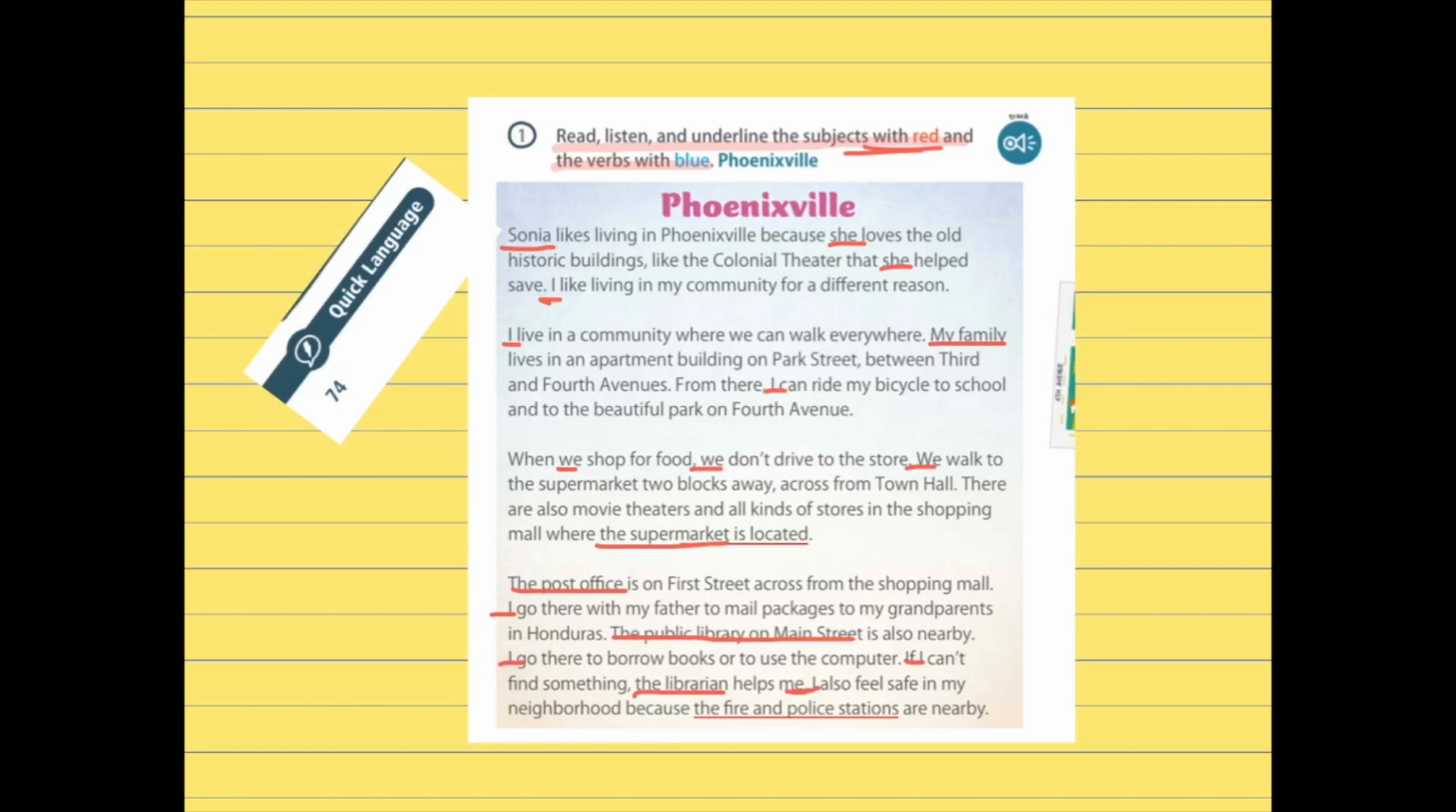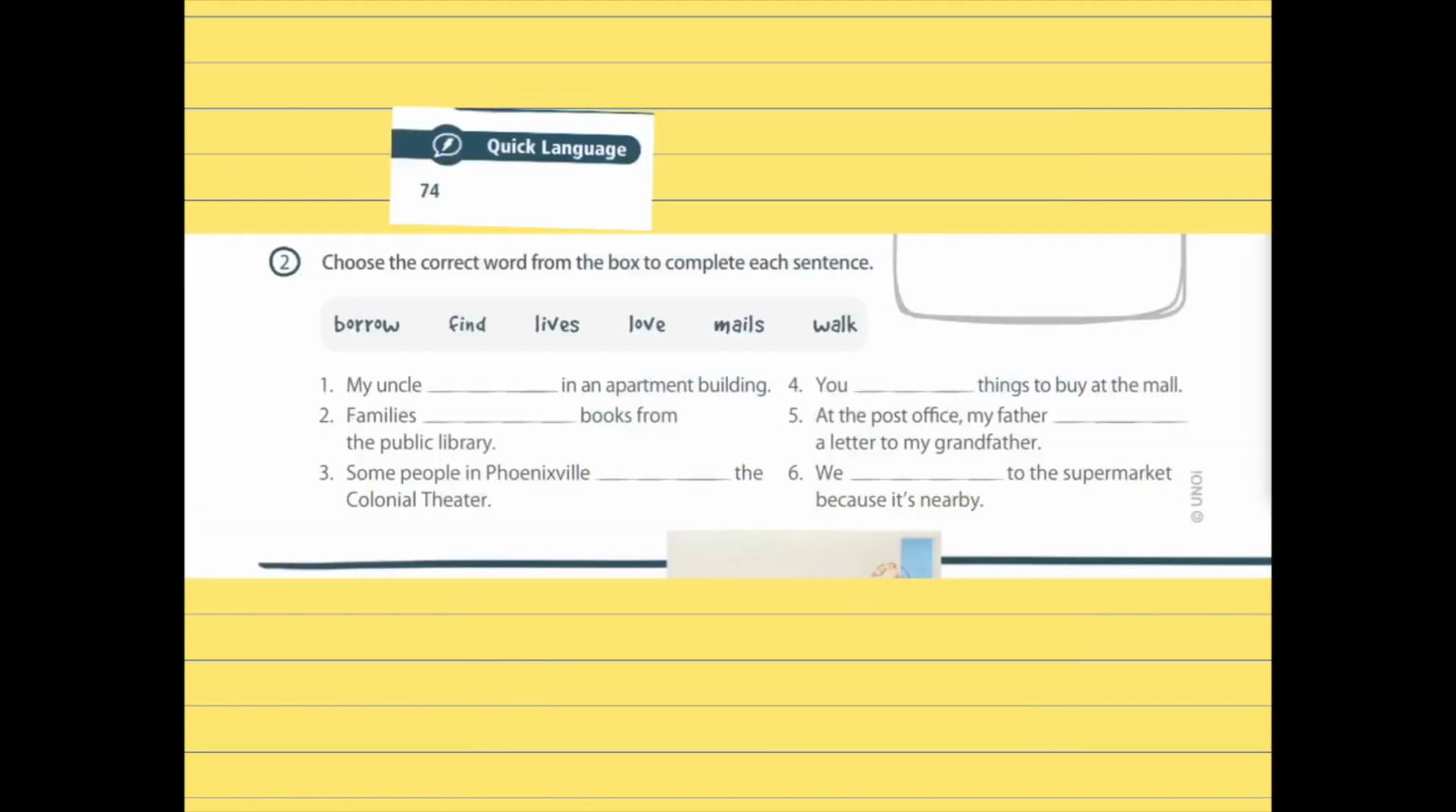Now you have to underline with blue all the verbs. For example, at the beginning of the text it says, Sonia, which is the subject, likes living in Phoenixville. What is the verb? The verb is likes. Continue underlining all the verbs. I only underlined 2. You have to finish the activity at home.